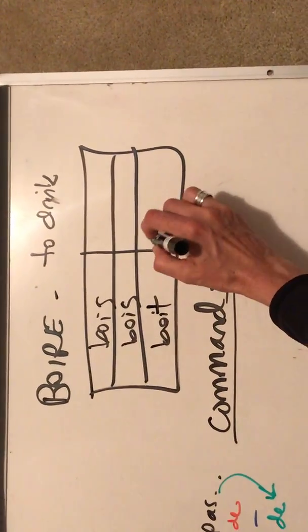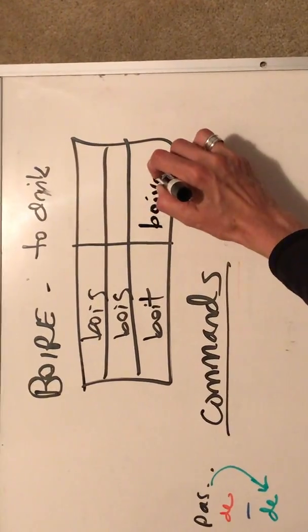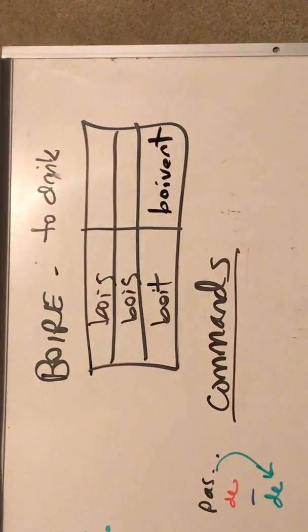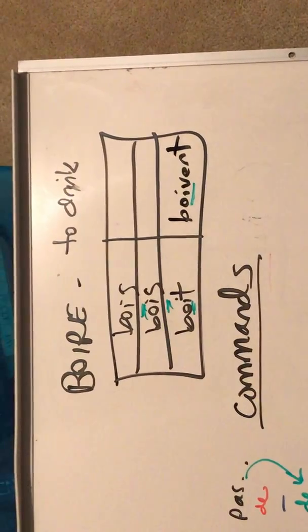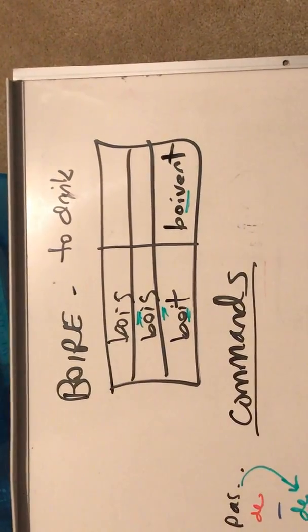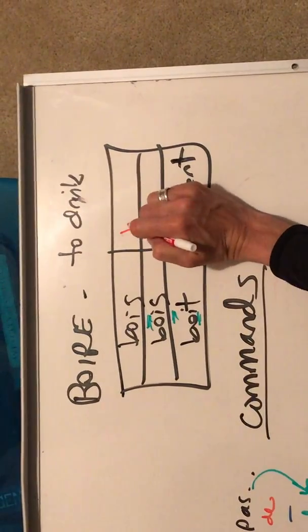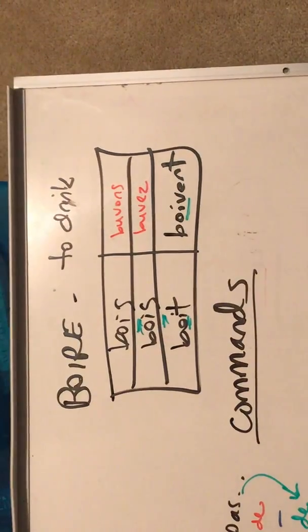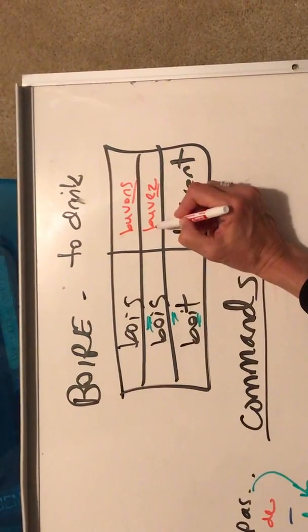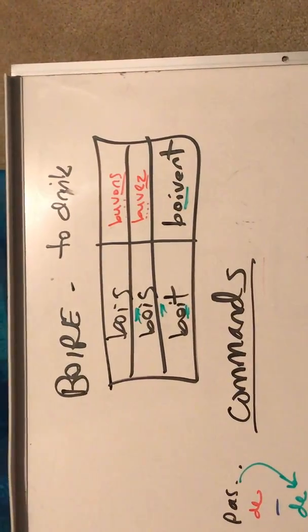SST. This is a boot verb, so we'll go into a boive where we maintain our OIs for the boot. And then we have, outside of our boot, buvons and buvez. Kind of familiar endings, but the stem itself is a bit unusual.